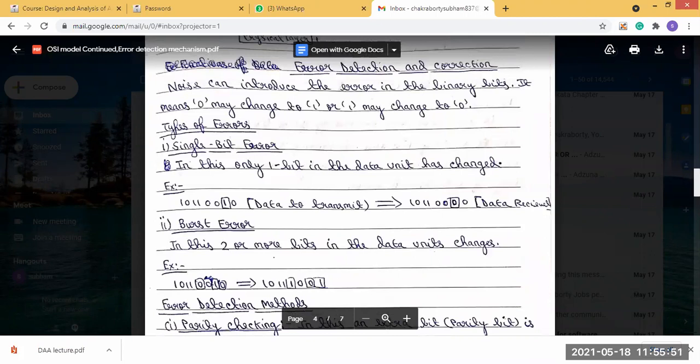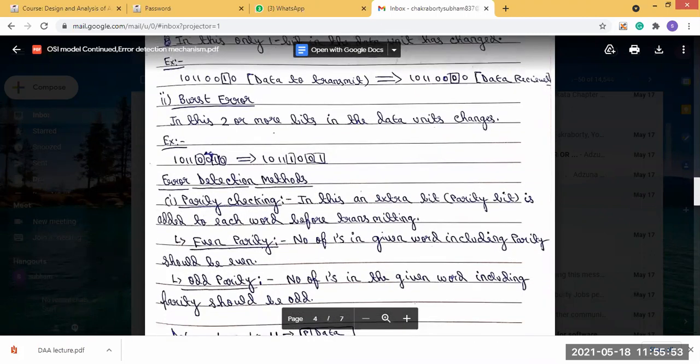Now, error detection uses two types of methods: parity checking and two-dimensional parity checking. What is parity checking? In this, an extra bit is added to each word before transmitting. That means when the data is transmitted, an extra bit is added to that data. There are two types of parity: even parity and odd parity.